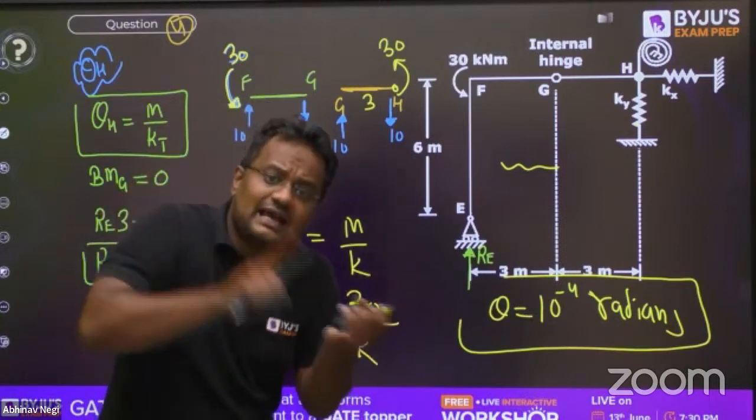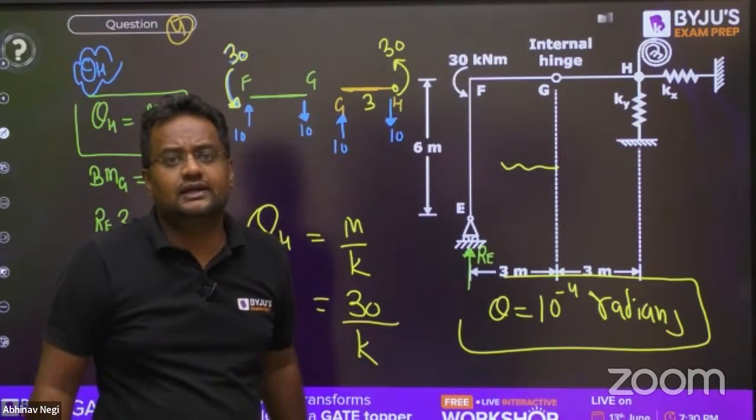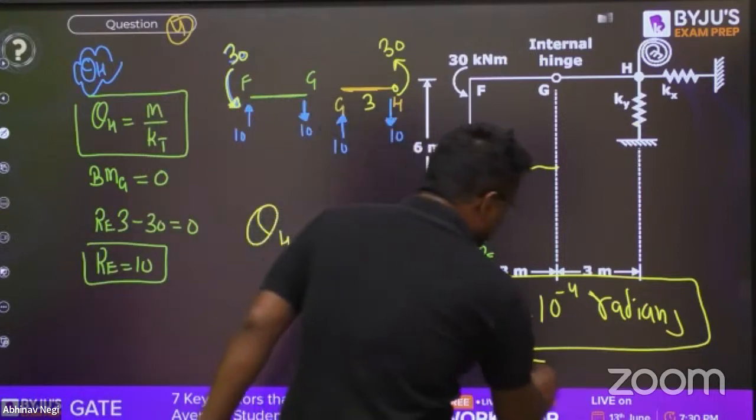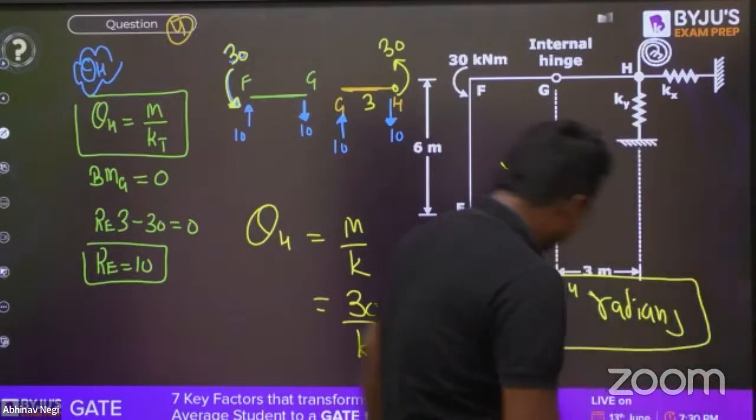If P is given, L is given, E is given, I is given, that theta will be in what? Radian or degree? If it is asked in degrees, converting to degrees gives 0.0057 degree.